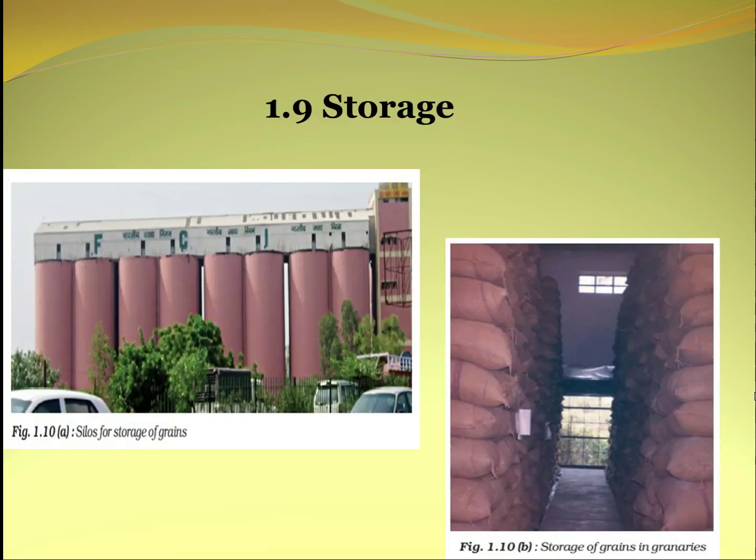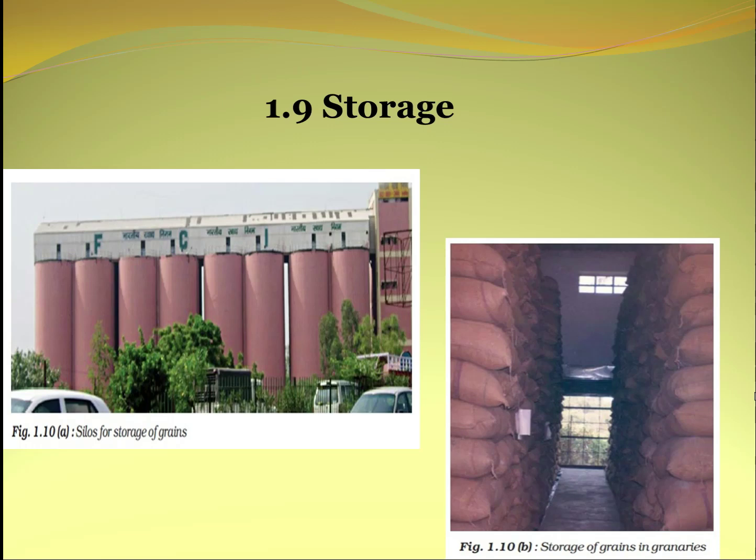Next comes the storage. In case of storage, the grains are stored in the silos as well as in the granaries. Some biotic and abiotic factors cause the destruction of grains during storage, which can be prevented and controlled by the following methods: drying, cleaning, safe and proper storage, chemical control, fumigation.